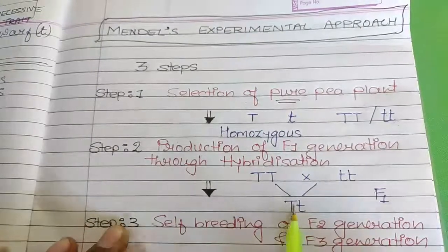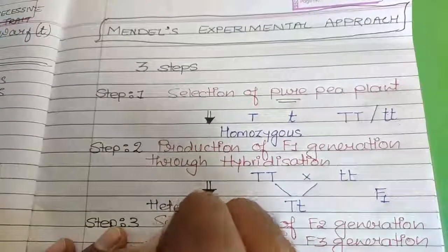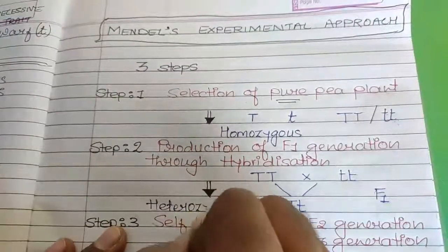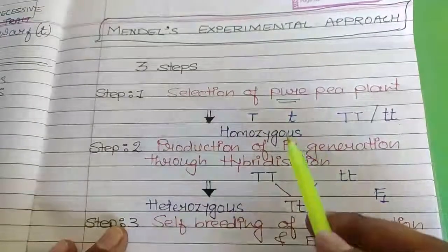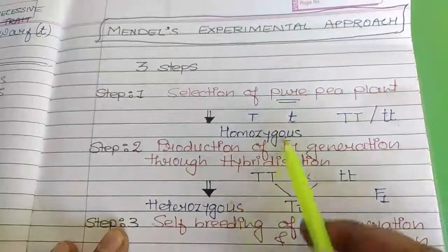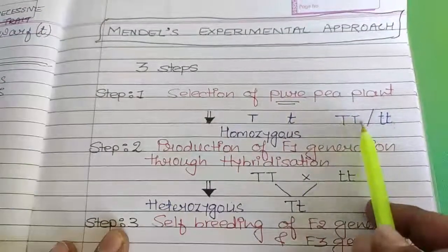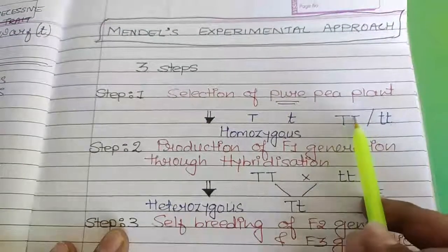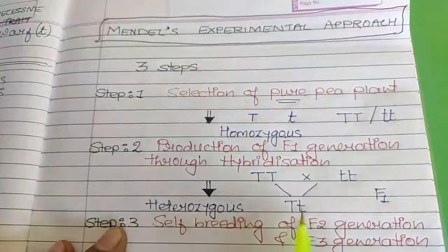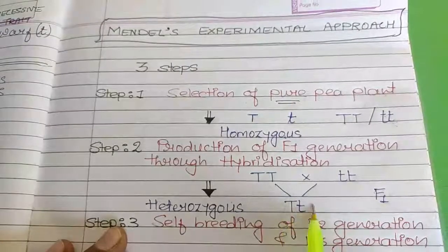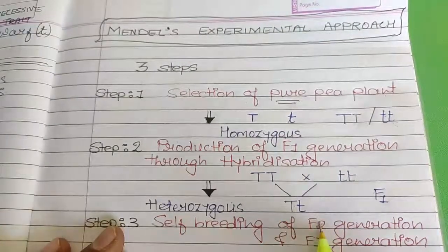This condition we can term as heterozygous condition. So two new terminologies we have studied: homozygous and heterozygous. Homozygous means when both the traits are identical or denoting the same character or feature. Heterozygous means both the traits are different, one is dominating and the other one is recessive.